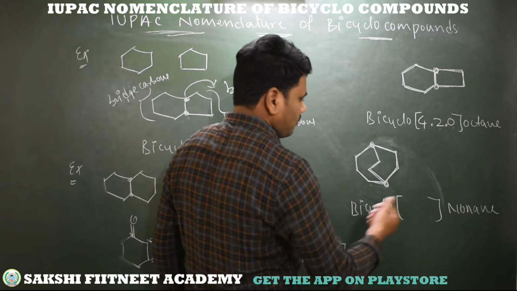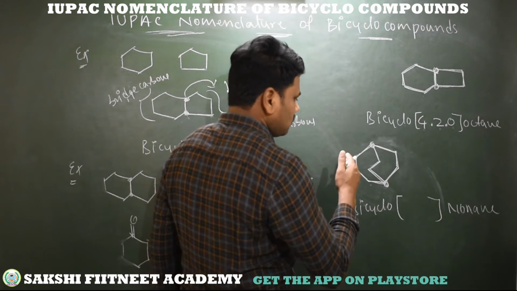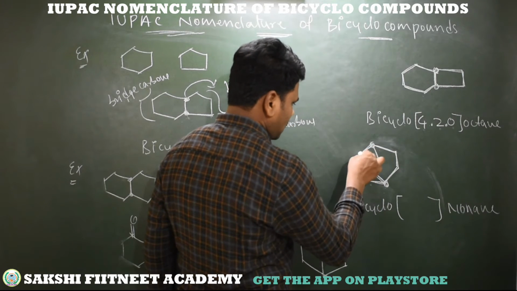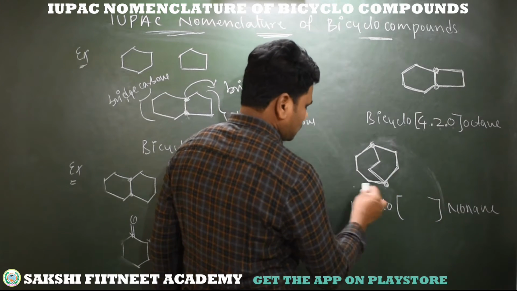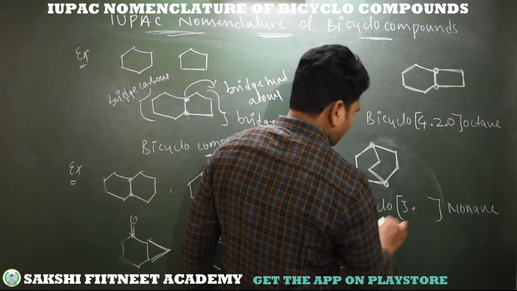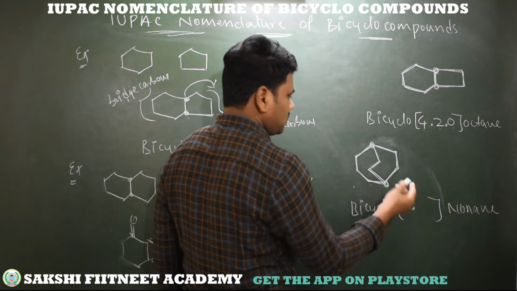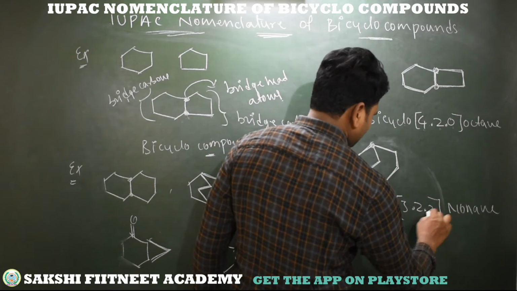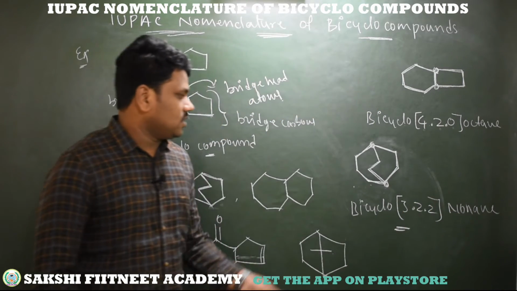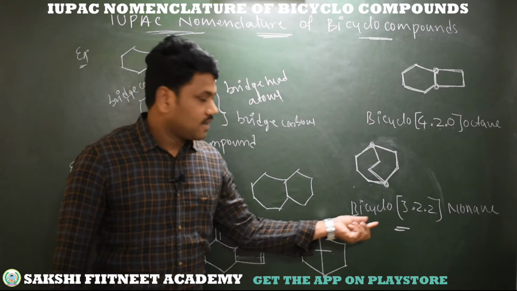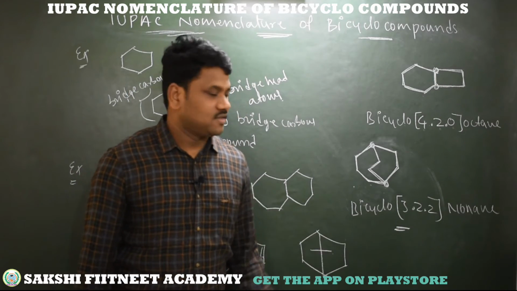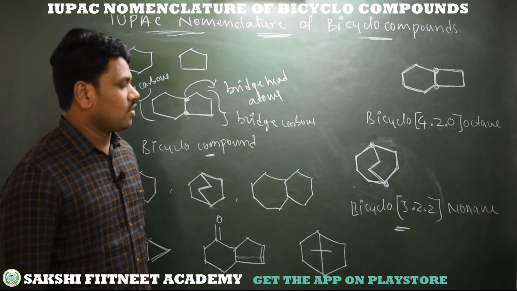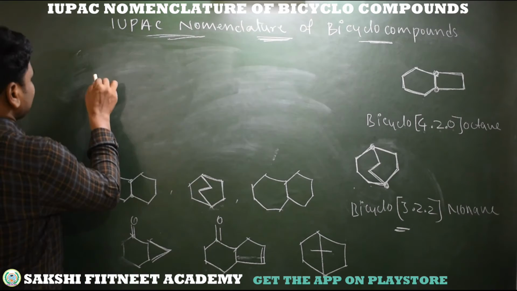Now you just mention the bridge carbons from higher to lower. So this bridge has more carbons, 3 carbons. So it becomes 3, full stop. Next bridge, both the bridges have the same carbons, 2, 2. So 2, 2. So this is the name for this compound. It's bicyclo 3.2.2 nonane. So this is the name for this compound. Like this we will discuss some more examples.